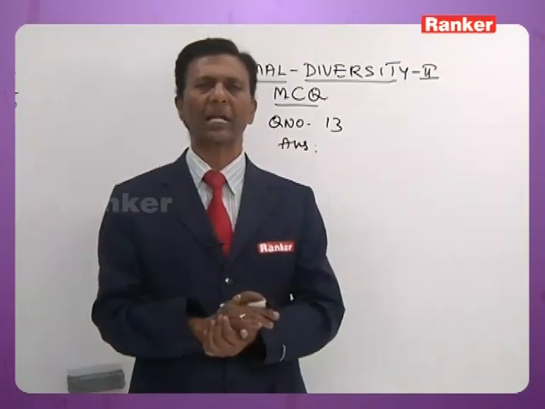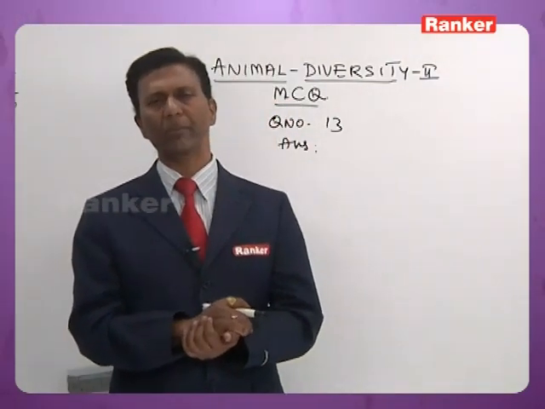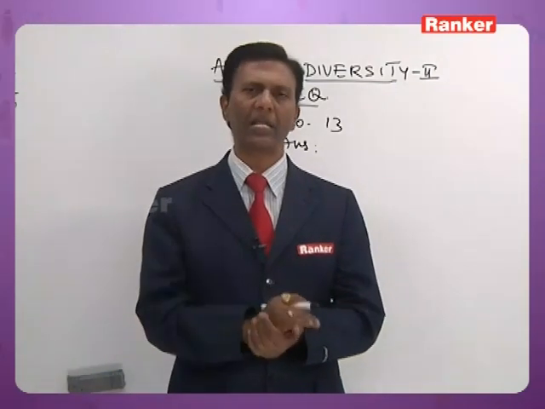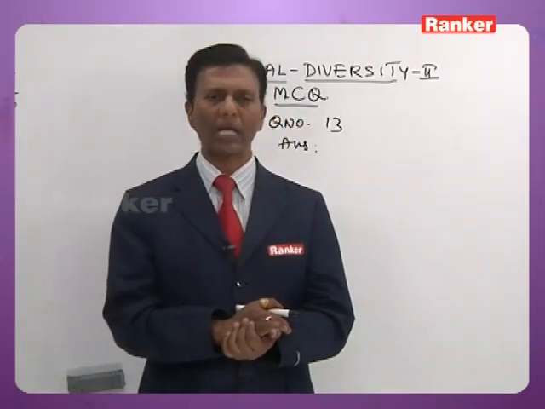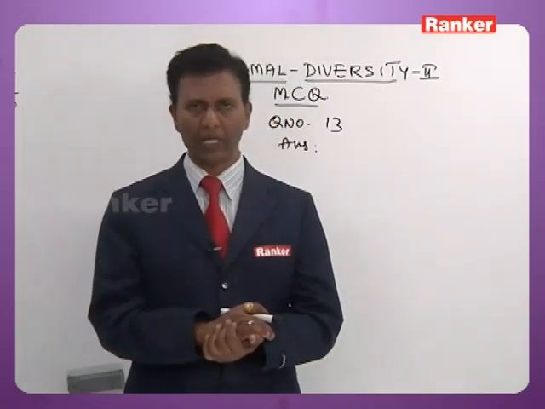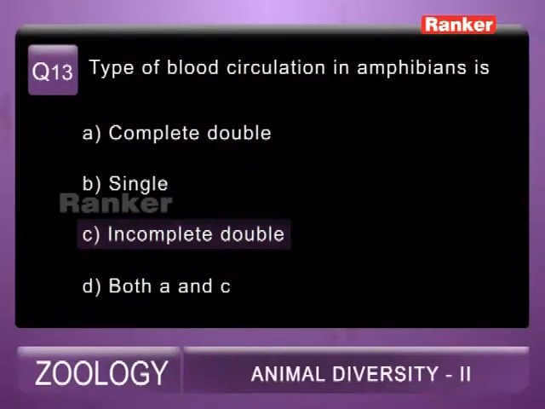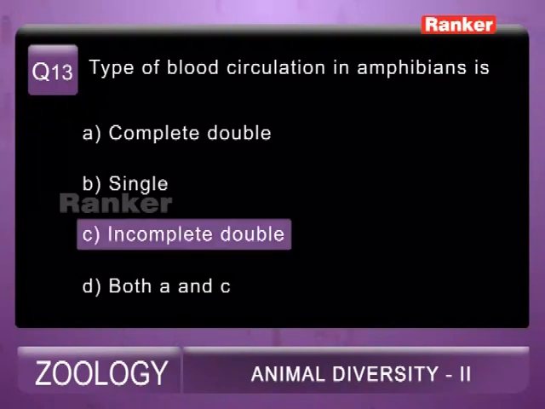Towards the right side of the ventricle there is impure blood, in the middle part of the ventricle there is mixed blood, and towards the left side there is pure blood. So as per this question, the correct answer is C, incomplete double circulation. Complete double circulation is noticed in birds and mammals. Incomplete double circulation is noticed in amphibians and reptiles. Single circulation is noticed in cyclostomes and fish. So the 13th question correct answer is C, incomplete double circulation.